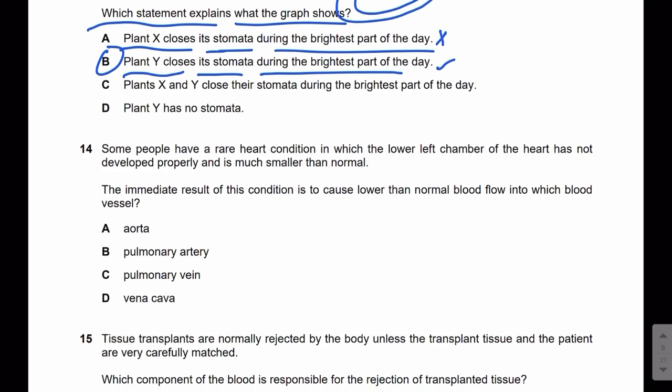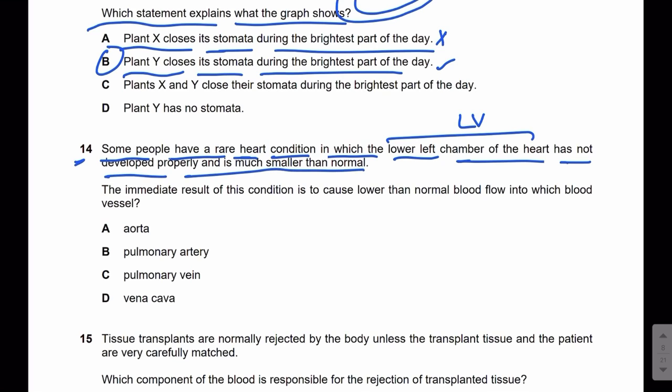Let's move on to MCQ number 14. Some people have a rare heart condition in which the lower left chamber of the heart, that is the left ventricle, has not developed properly and is much smaller than normal. The lower chambers are the ventricles, and the left lower chamber is the left ventricle. So in this rare heart condition, the left ventricle does not develop properly and is much smaller than normal.